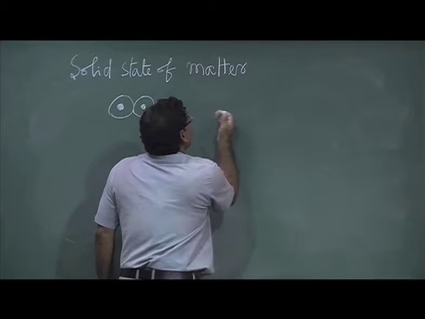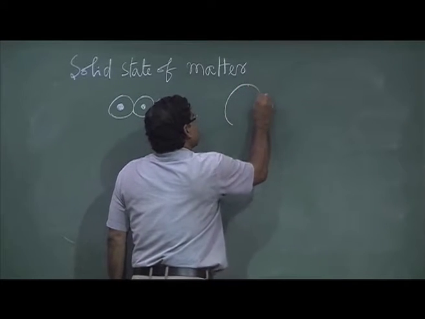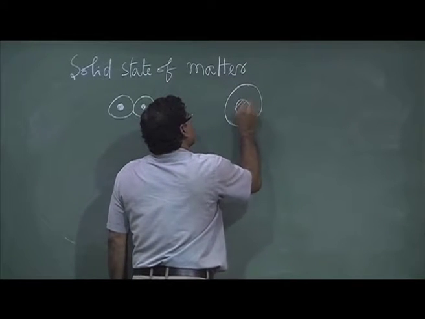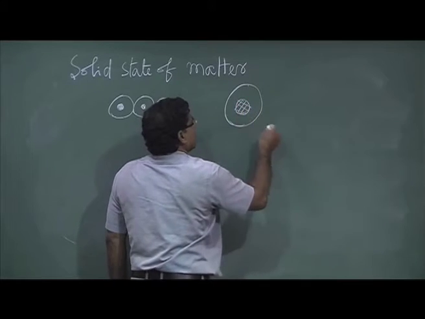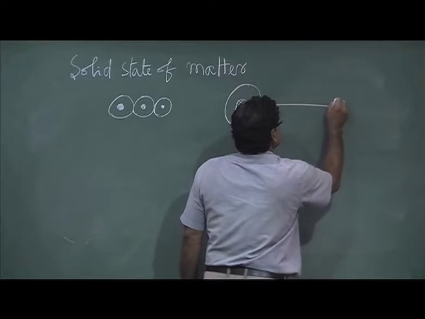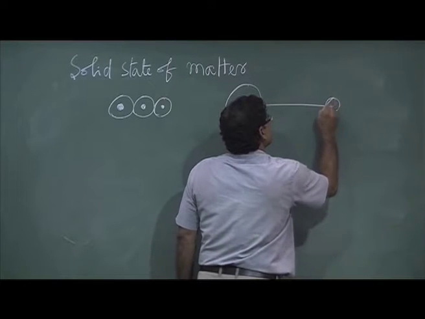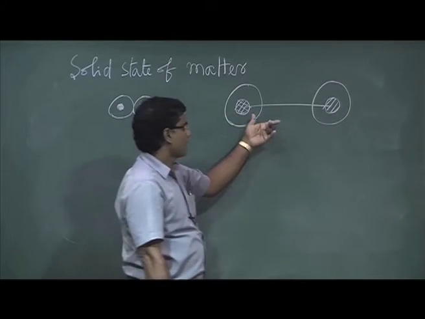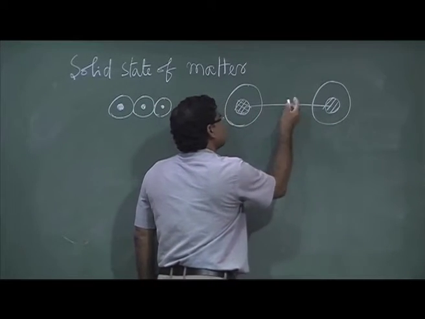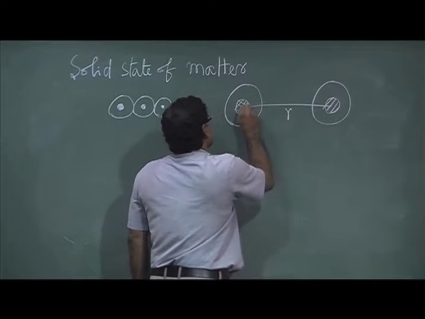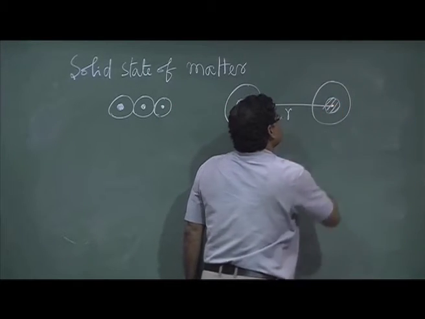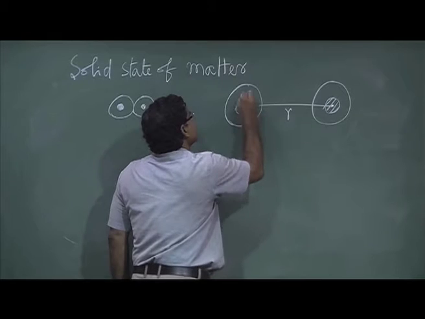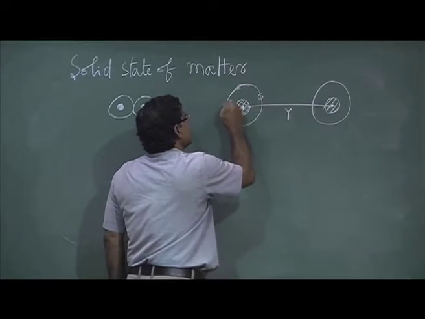So from where is that electrostatic force coming? If you take two atoms at a distance r, interatomic distance r, these atoms have nucleus and negative charge.